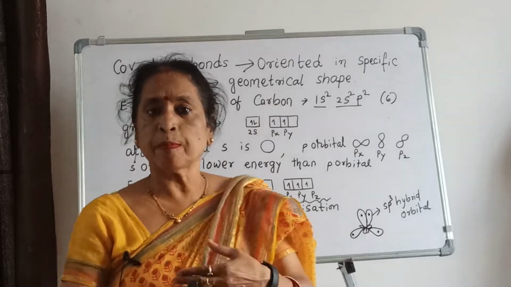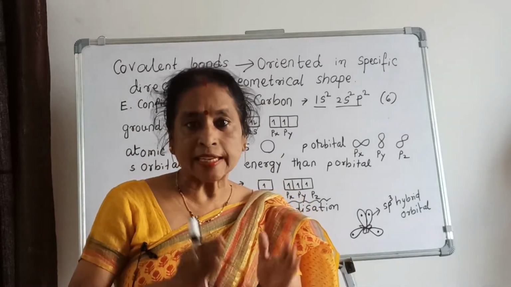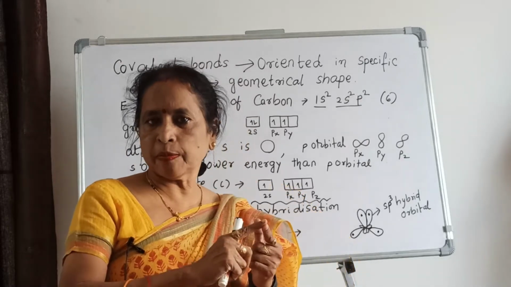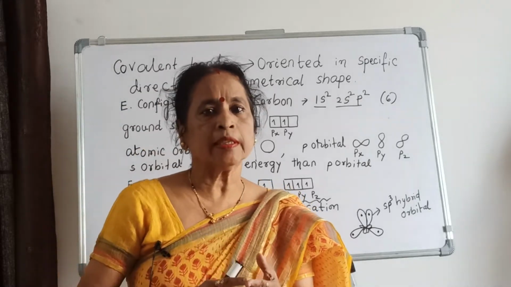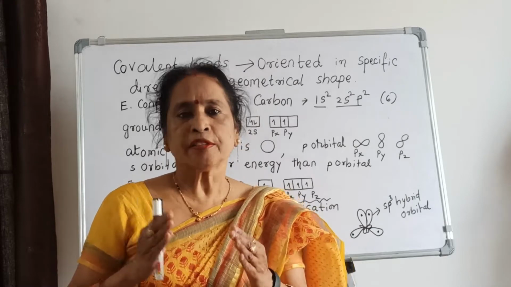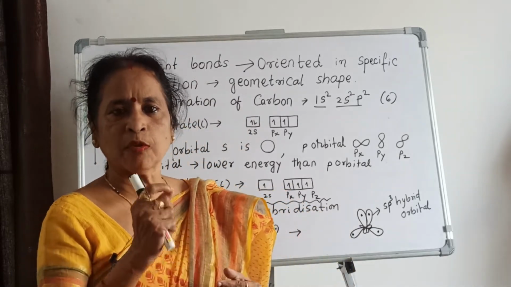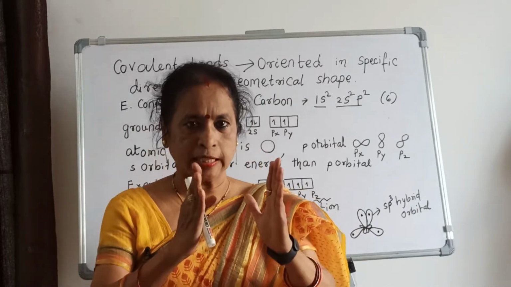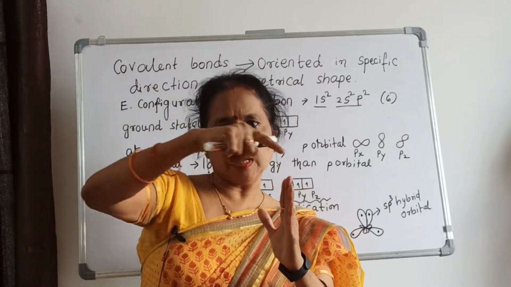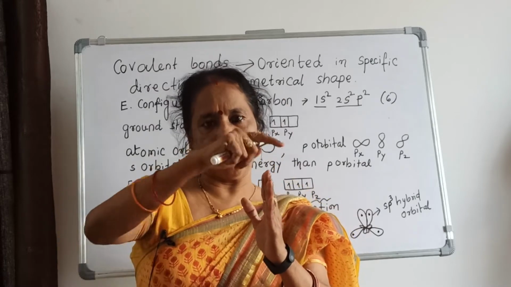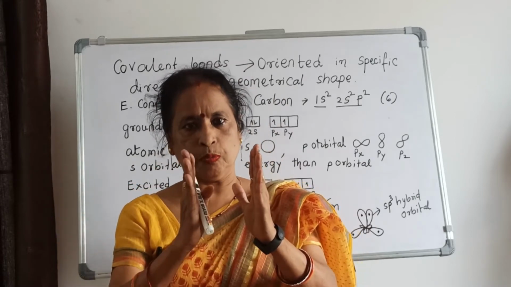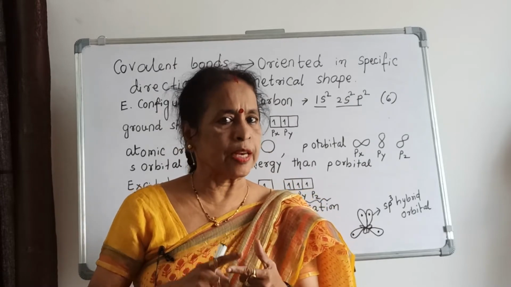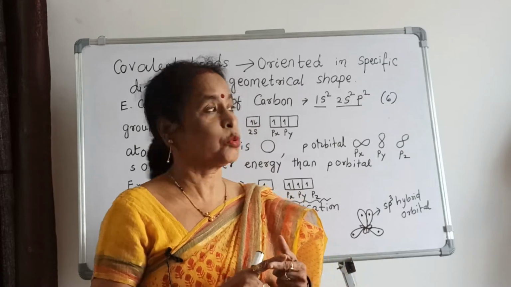And now when we come to the pi bond, that is lateral overlapping. Lateral overlapping gives a pi bond. First a sigma bond forms, and after that, if the Py and Pz orbitals each contain one electron, then they give lateral overlapping like this. Above is one lobe and below is also one lobe, and the two lobes form one pi bond, which is very weak and very active also.